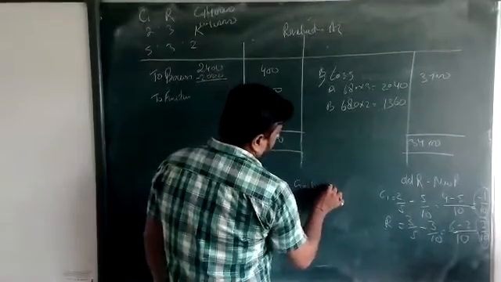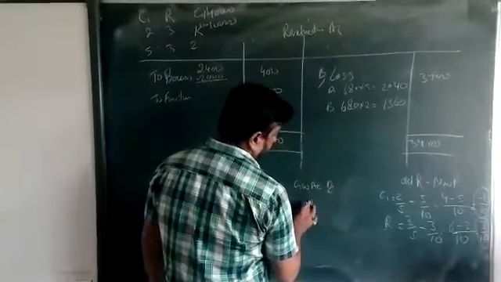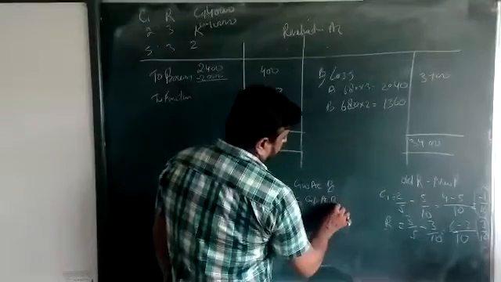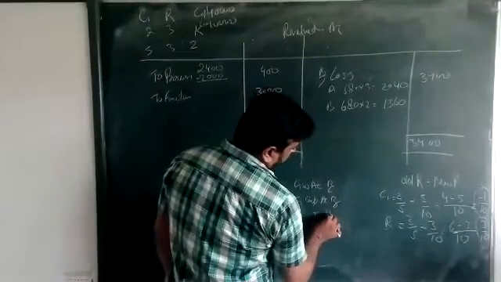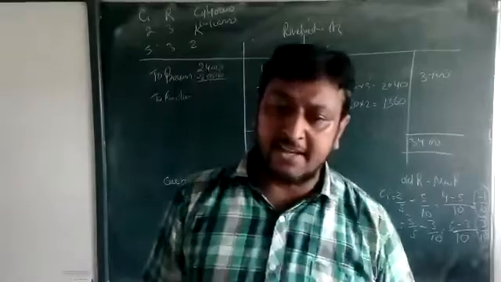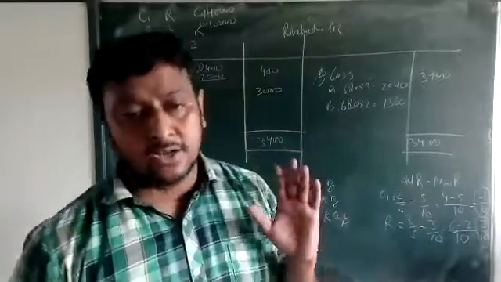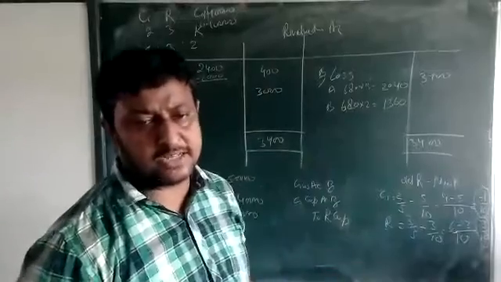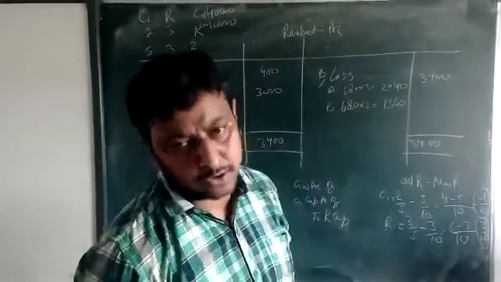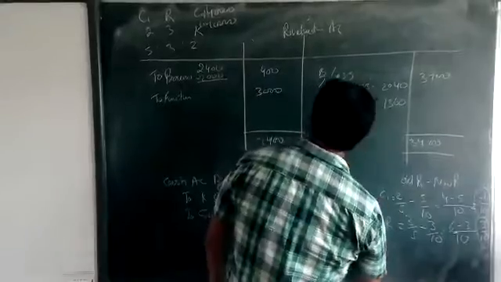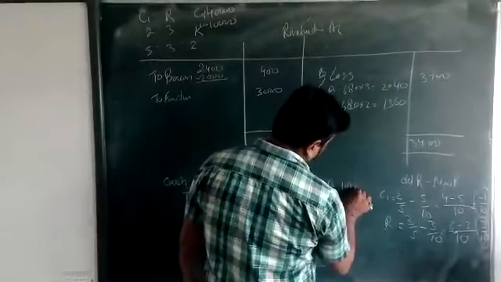Goodwill account debit, G capital debit, to R capital, because who is sacrificing, they are the only ones getting the goodwill. I think it's clear now. Who is not sacrificing will not take any type of goodwill. Here the goodwill amount is 10,000.